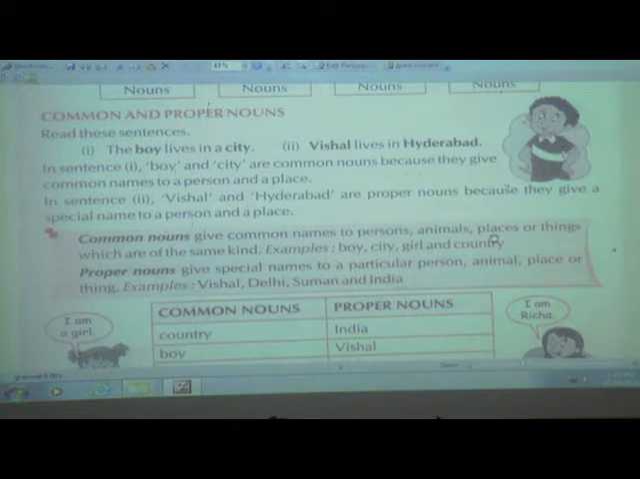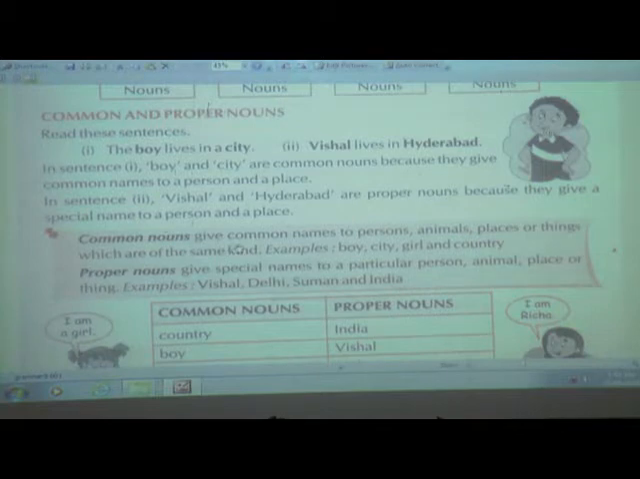Even we can give a common name, for suppose hospital is there. Now hospital is also a common noun because there are many names for the hospitals. Or we can give the common name for the special names for the garden also. Garden is a common noun, but there are many names for the garden. So this is a comparison.